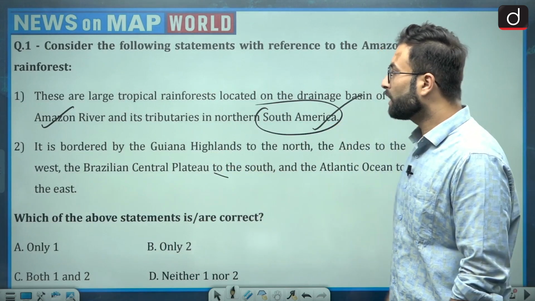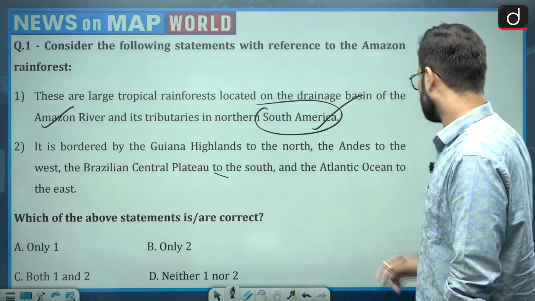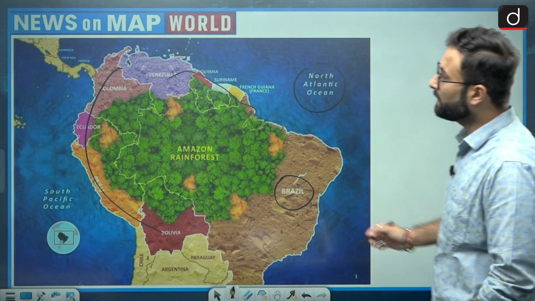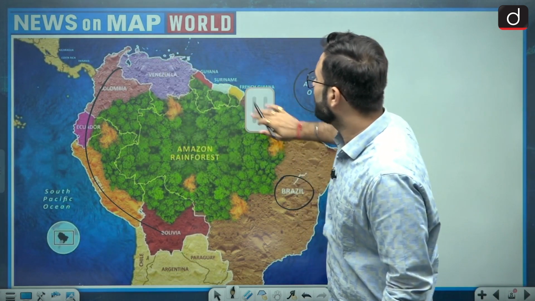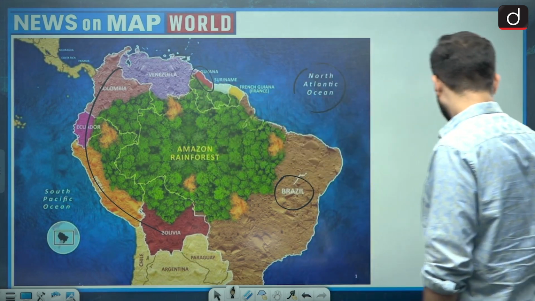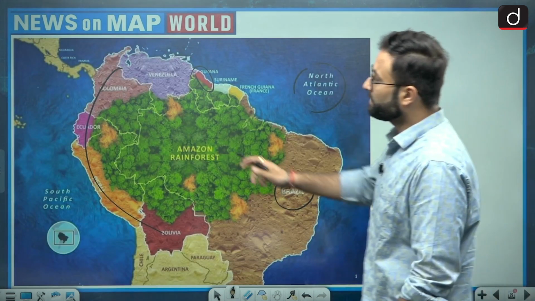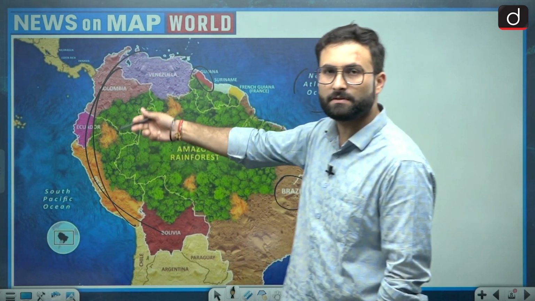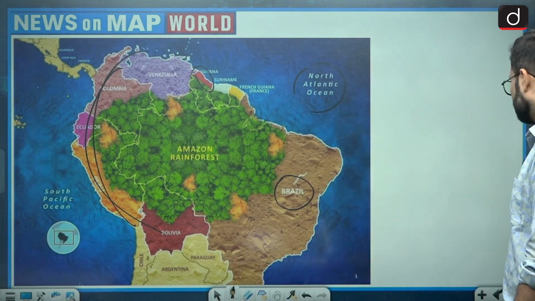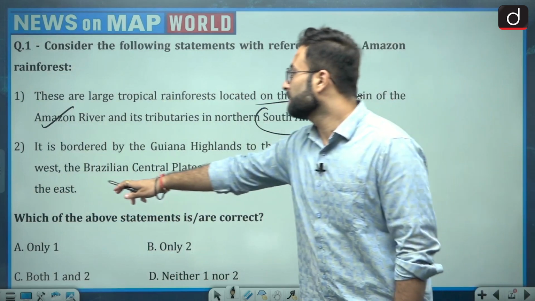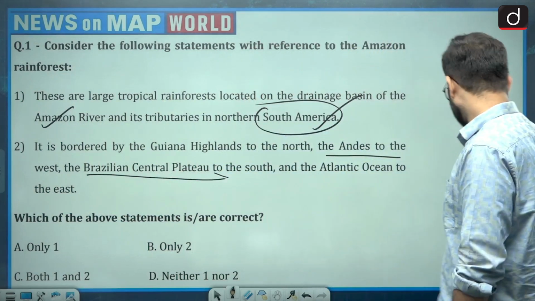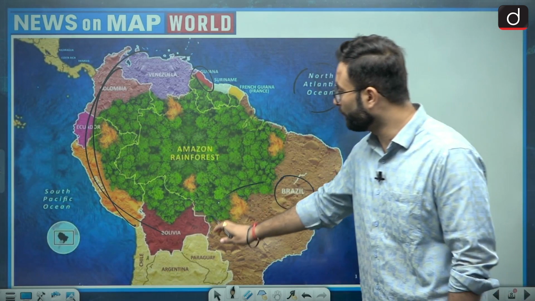Moving further, it is bordered by the Guiana Highlands to the north. Here you can see we have the Guiana Highlands somewhere over here in the north. Second is the Andes to the west. We have seen that this is the part of your Andes. This is west. Then the Brazilian Central Plateau to the south. Here you can see this is your plateau.